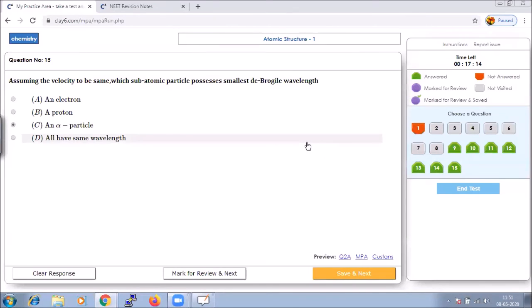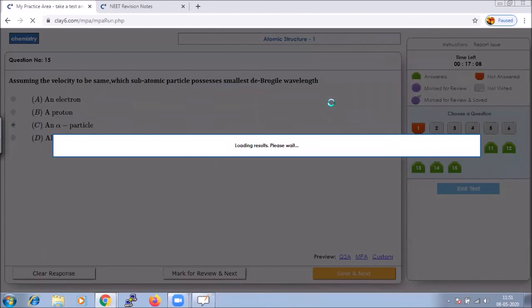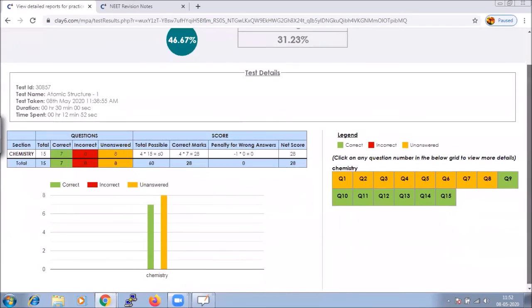So we have completed the test and hope all the questions we have solved. Once on clicking end test, it will give you the list of which ones you have attempted right, which ones you have gone wrong, and which you have not attempted, so that based on it you analyze yourself and you could take the test multiple times.